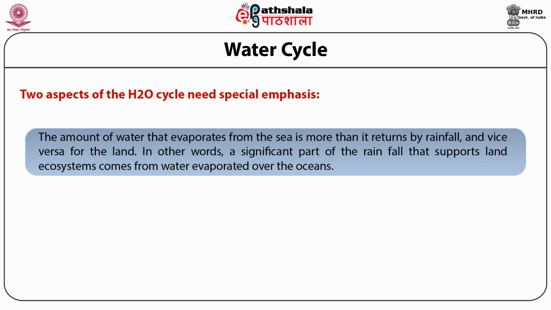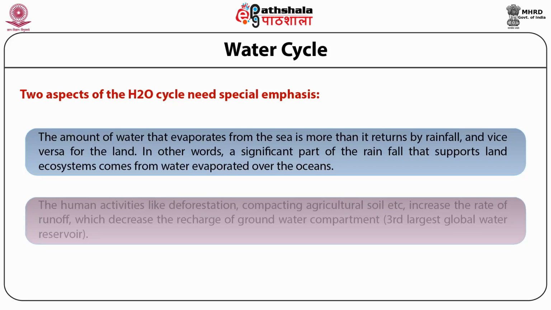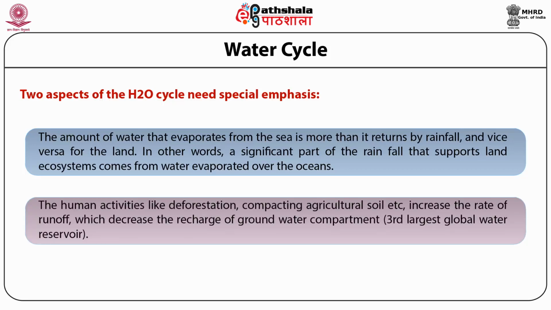Second, human activities like deforestation, compacting agricultural soil, etc., increase the rate of runoff, which decreases the recharge of groundwater compartments, that is the third largest global water reservoir.